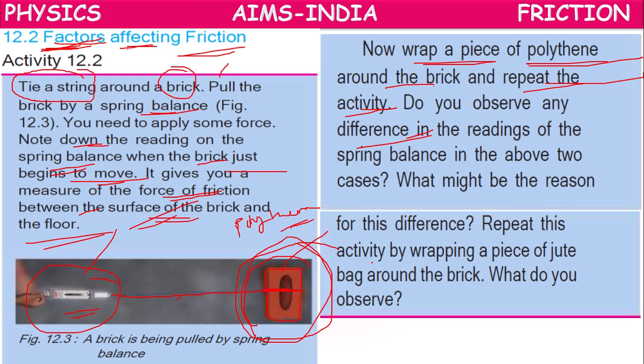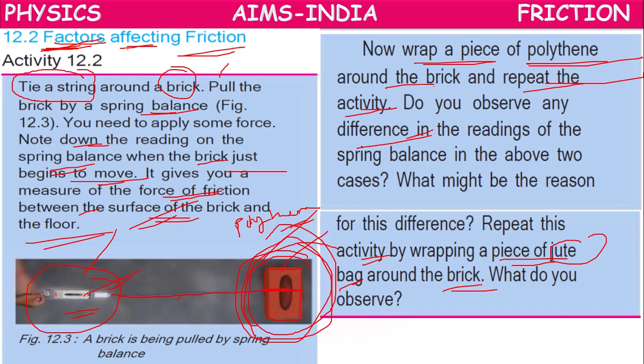Or if you repeat the activity by wrapping a jute bag around the brick, and drag with the spring balance, will there be any difference? Certainly, because the surface of the brick is different, the surface of the polythene bag is different, the surface of the jute bag is different. The polythene bag will be somewhat smooth, so with less force we can drag it, whereas the brick and jute bag are somewhat rough.